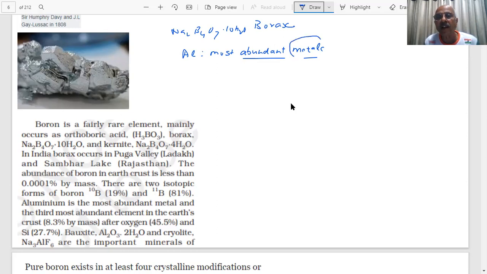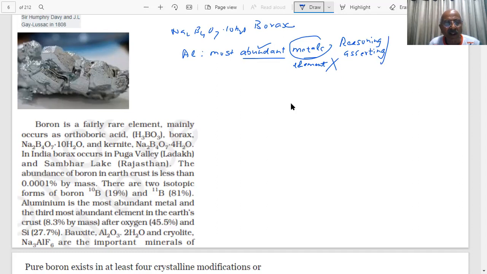Instead of metal, if I write aluminium is the most abundant element, then it will become wrong. Got my point? Therefore, aluminium, the most abundant element, is wrong, student. In assertion and reasoning, what they do is change one word only, and the problem will come.